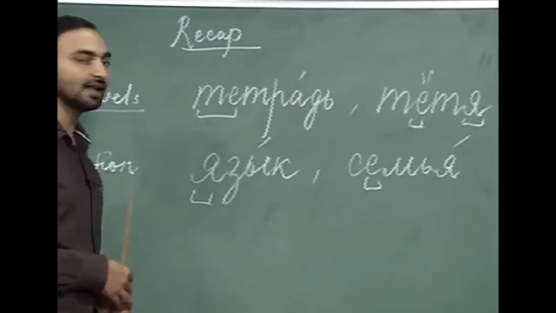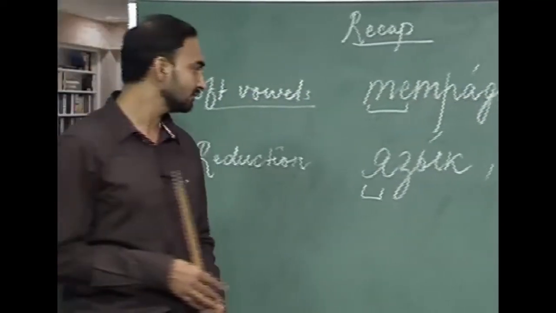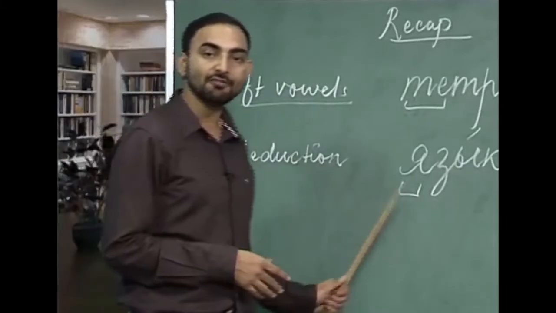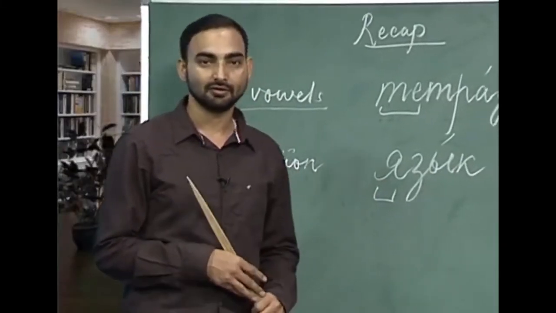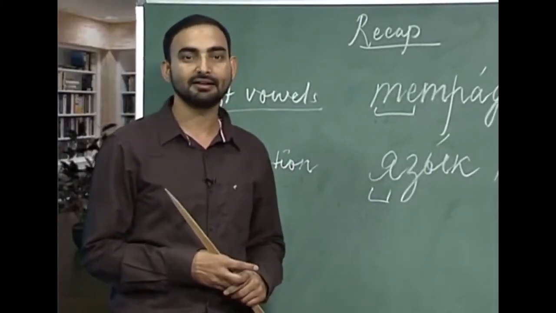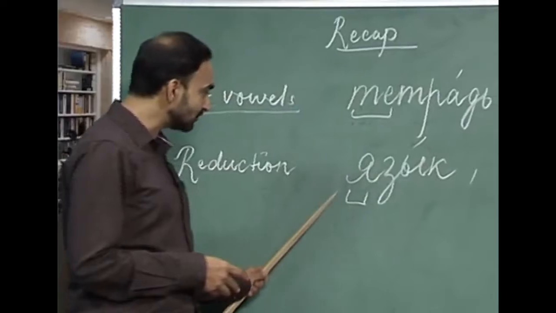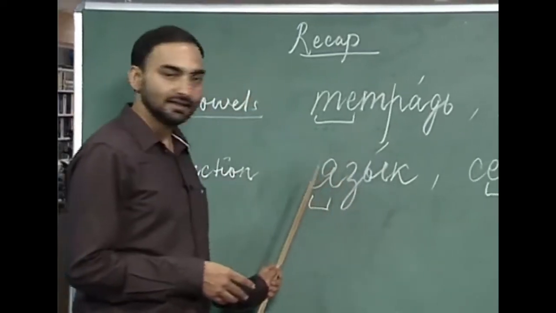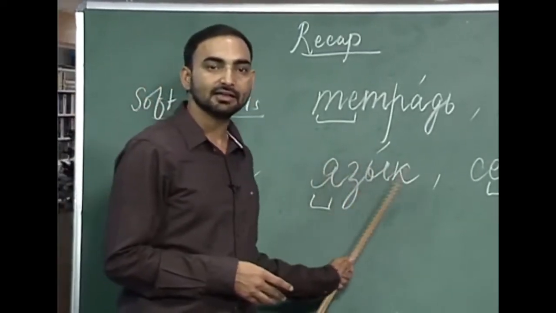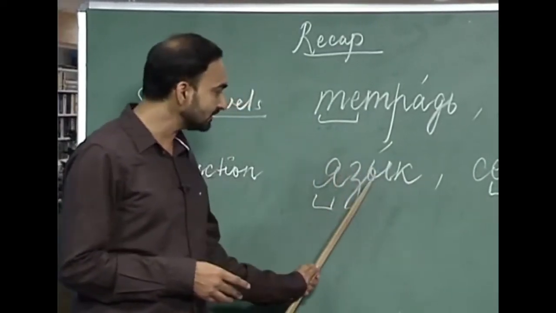Let us move on to the next topic we had done in the last lesson, which was reduction of soft vowels. What is reduction? That we have already done in detail. So, let us try to pronounce this word. Ya, z, I, k, and stress is on I.